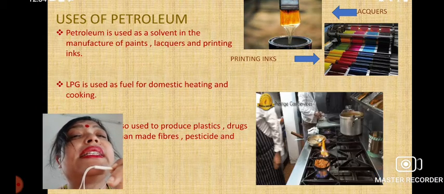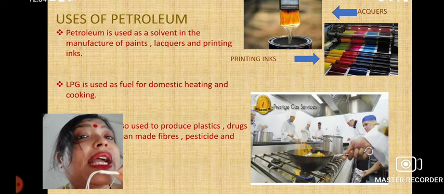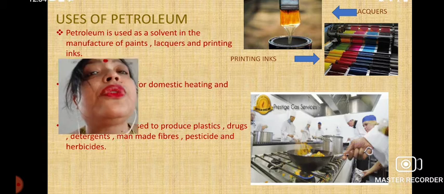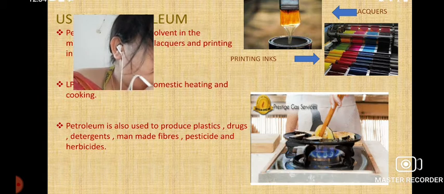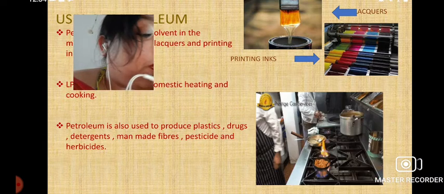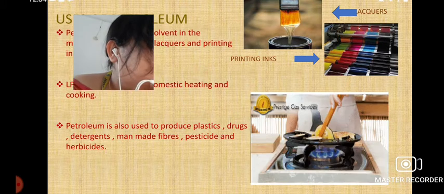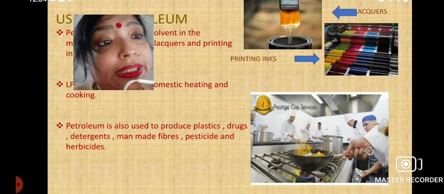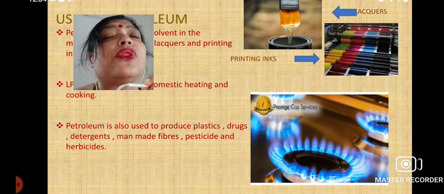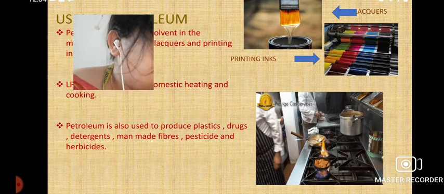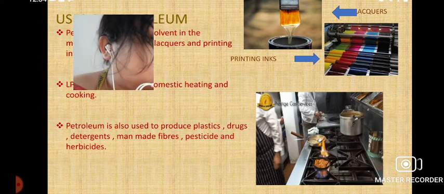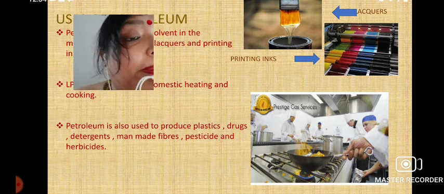We know this is LPG. It can be used as a fuel for domestic heating and cooking. This can also be liquefied. LPG's name is liquefied petroleum gas. This can be used as fuel and also for domestic burning. You know it very well. And also petroleum can be used to produce plastics, drugs, detergent, and also many other man-made fibers.